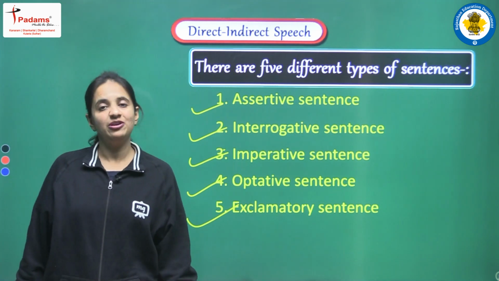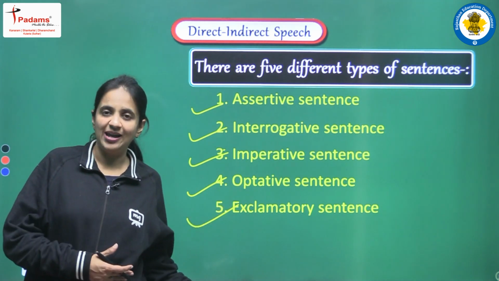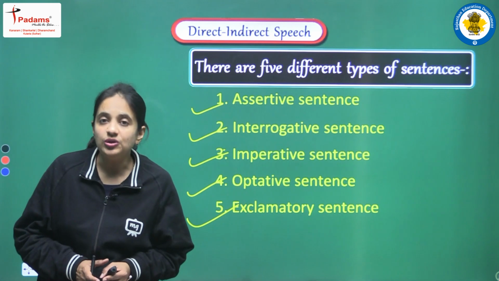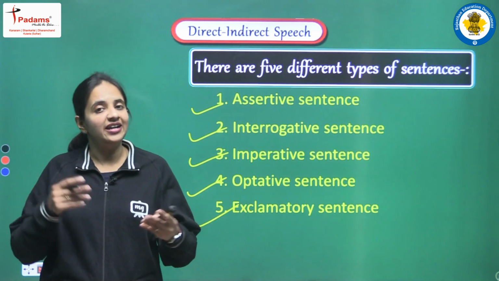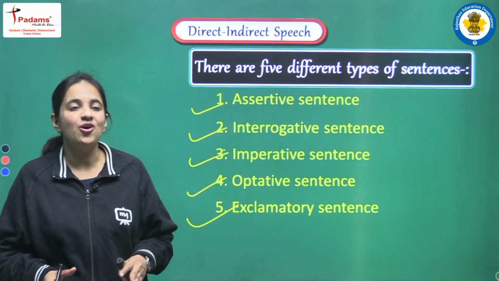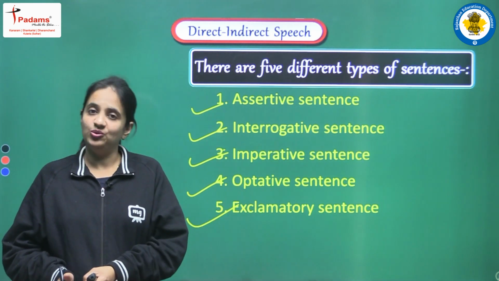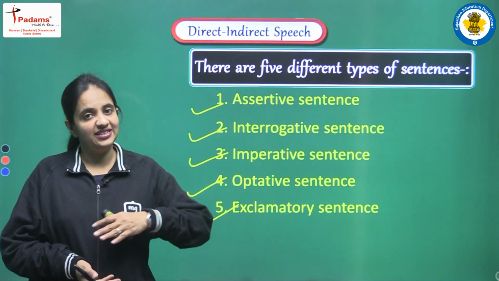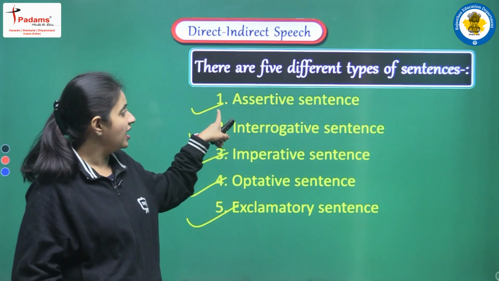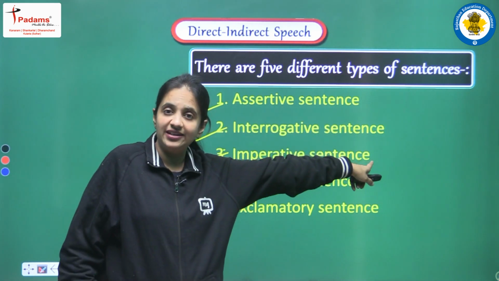And one by one we will read all these 5 different type of sentence. We will read the rules, we will see so many examples that if we are having any one of from these given options, that what changes we have to do. Okay, so step by step हम सारे changes करेंगे. So first of all we are starting with assertive sentence.